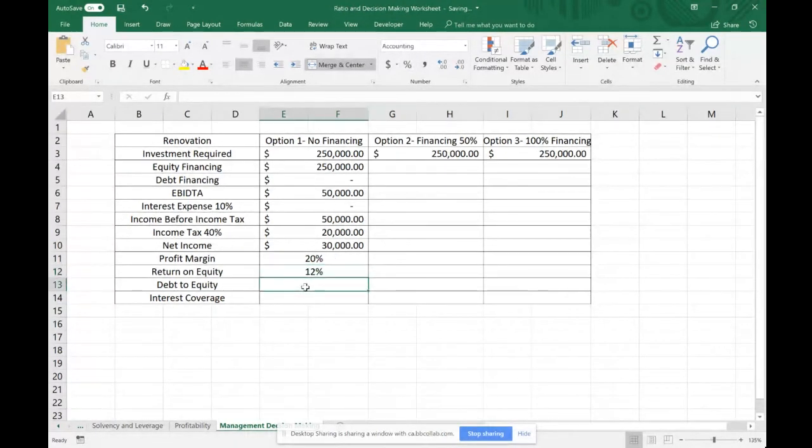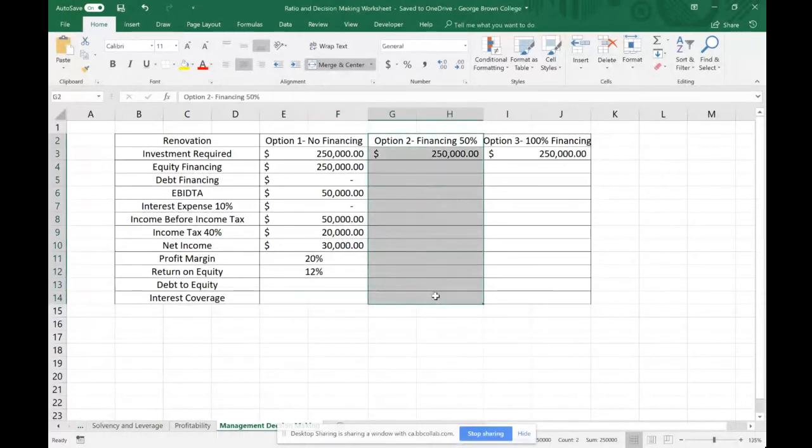Our debt to equity in this case would be 0 divided by 250, which would equal 0. And our interest coverage is also 0, because we don't have any interest and we don't have any debt, so those ratios would be zeros. Okay, so let's now explore the second financing option, which is 50-50: 50% cash in the bank, 50% debt financing.